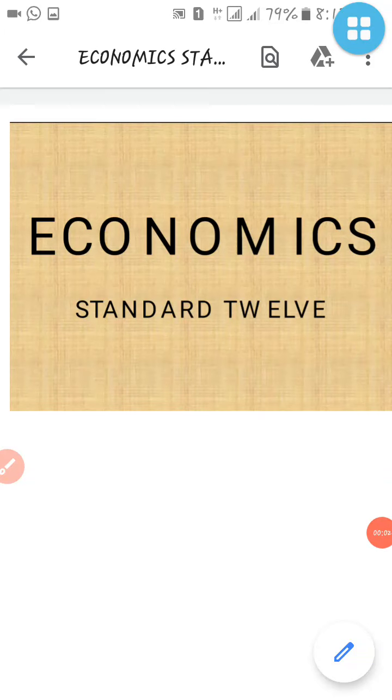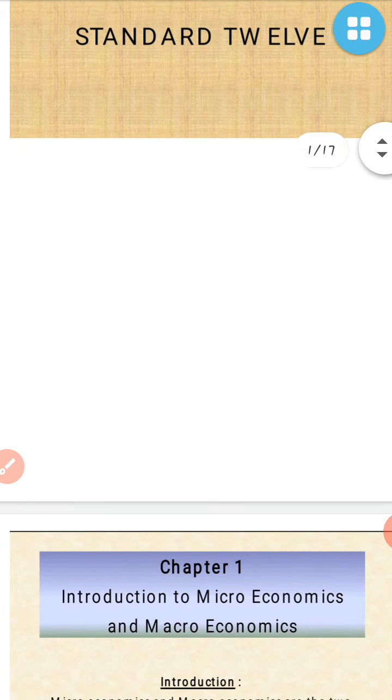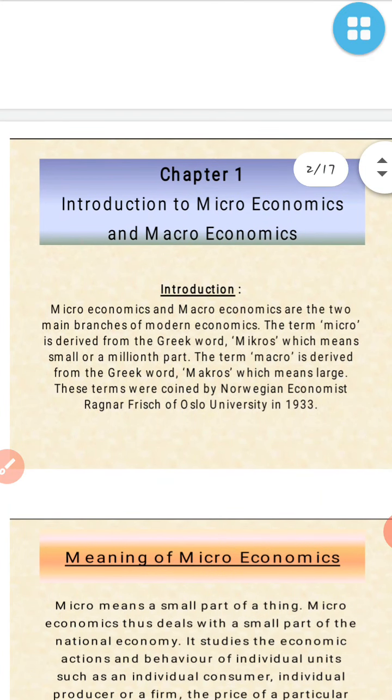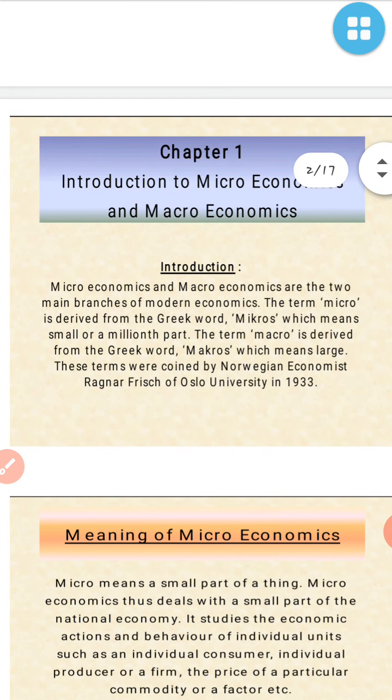Hello everyone. Today we are going to learn about economics standard 12, chapter number 1. The first chapter is the introduction of micro and macroeconomics. There are two different words which we are going to introduce in this chapter. In this chapter, macroeconomics is different and microeconomics is different.